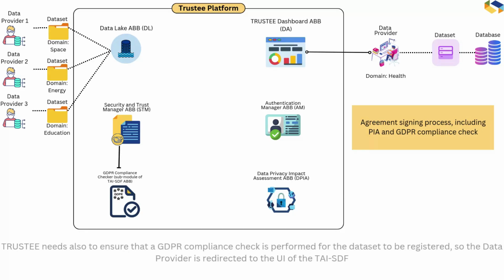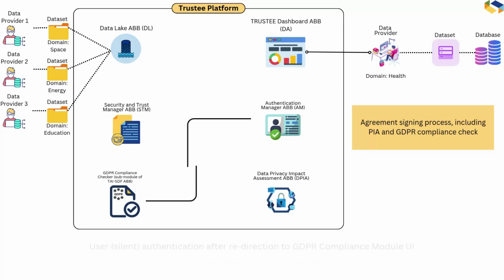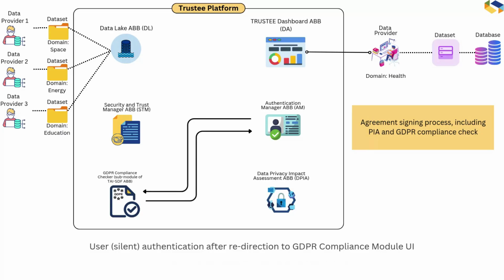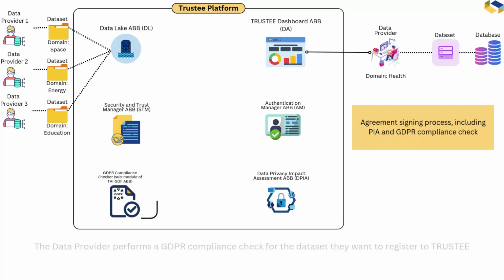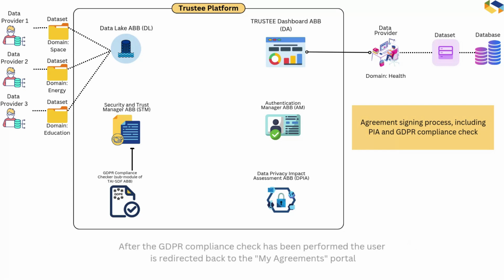Trustee needs also to ensure that a GDPR compliance check is performed for the dataset to be registered, so the data provider is redirected to the UI of the Trustworthiness AI Support Design Framework, which includes the GDPR compliance checker module. The user is silently re-authenticated after their redirection to the user interface of the GDPR compliance checker module. The data provider performs a GDPR compliance check for the dataset they want to register to trustee. After the GDPR compliance check has been performed, the user is redirected back to the My Agreements portal.